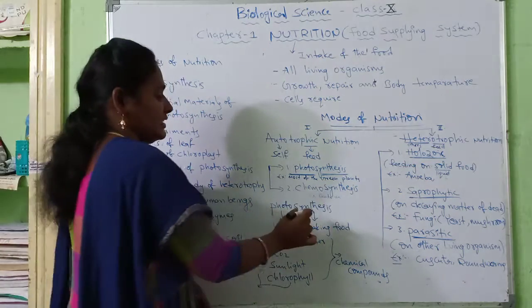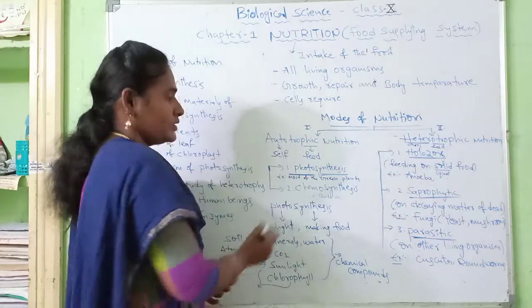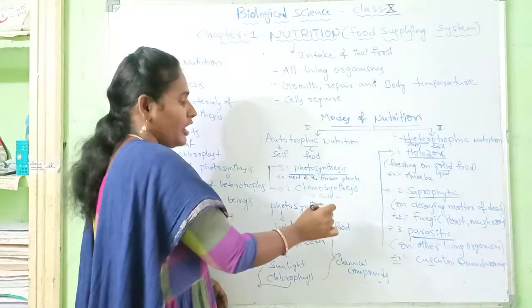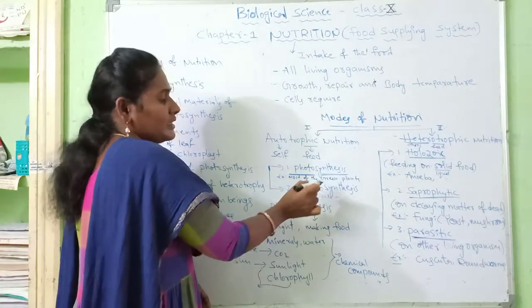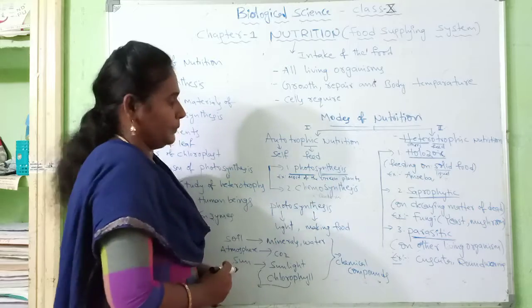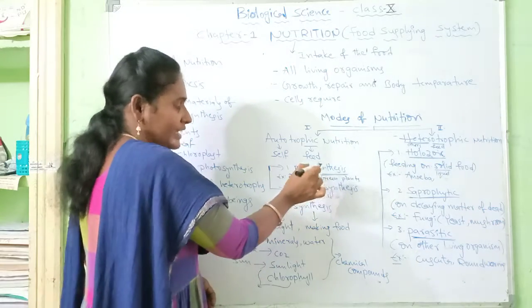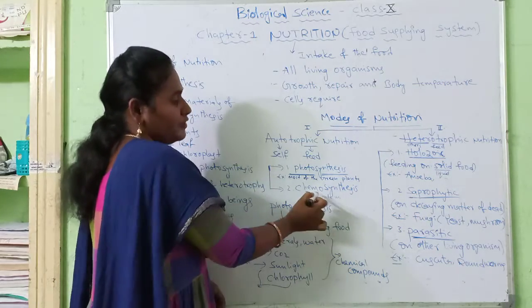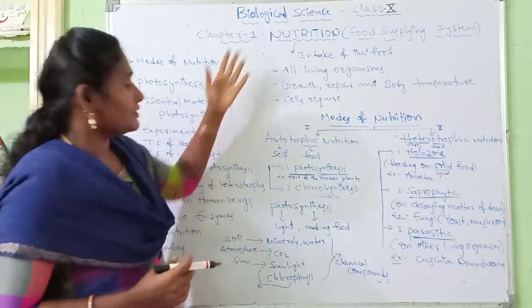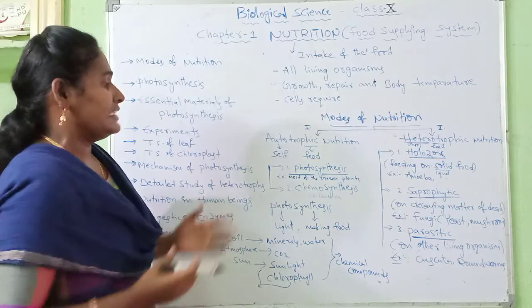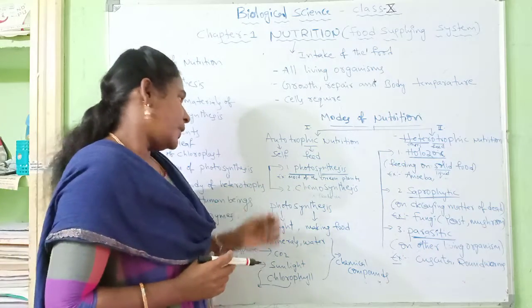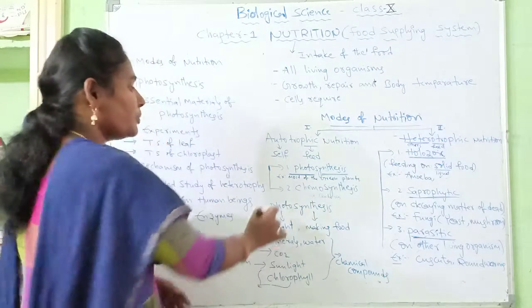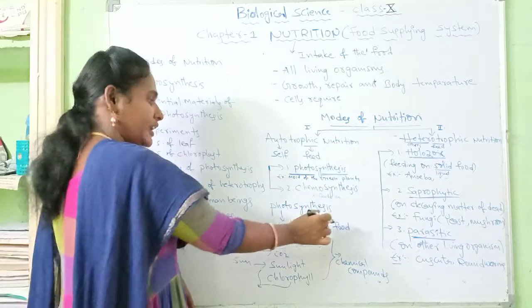And chemosynthesis, here chemo means chemicals. Chemosynthesis is a process of using chemicals to synthesize food materials. Most green plants are examples of photosynthesis and some bacteria are examples of chemosynthesis. In our chapter we will discuss photosynthesis. Photo means light, synthesis means making food.